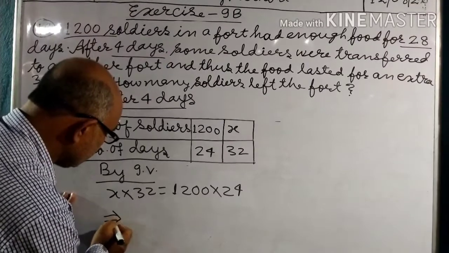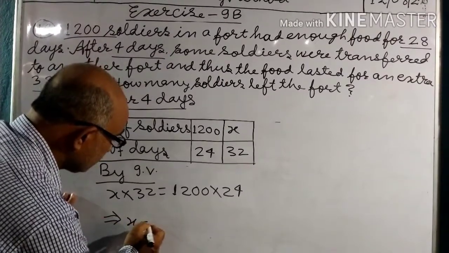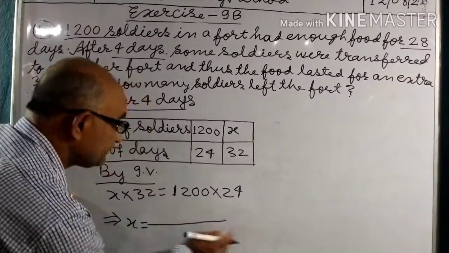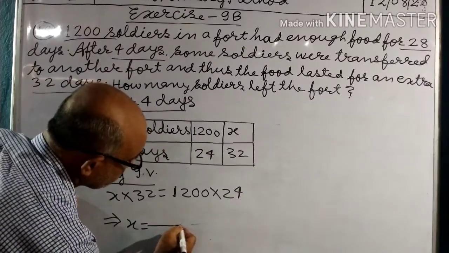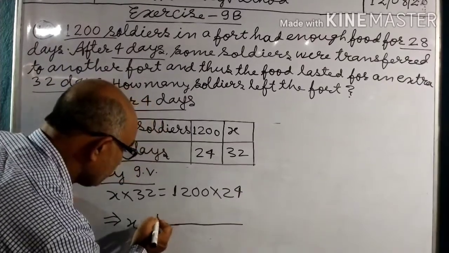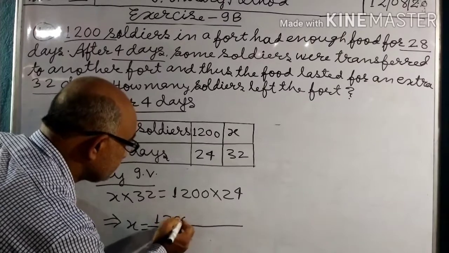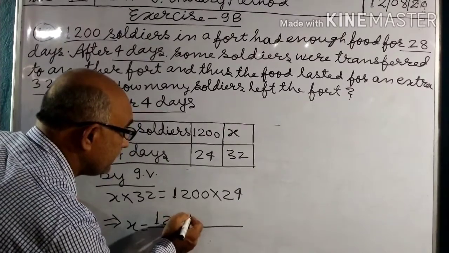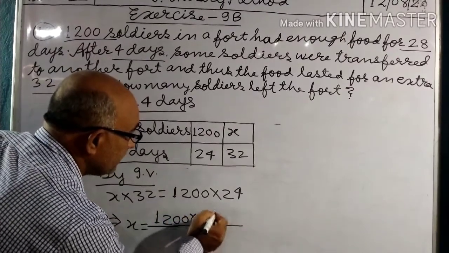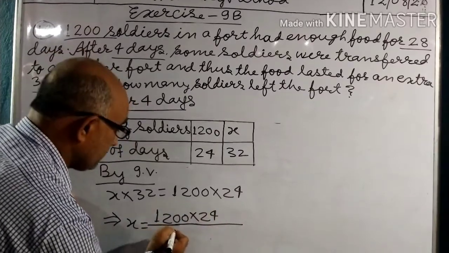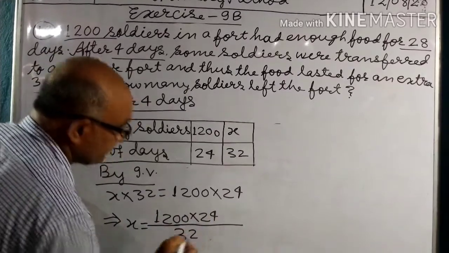That implies x equals 1200 into 24 by 32.